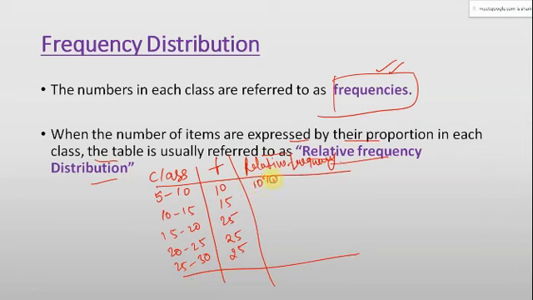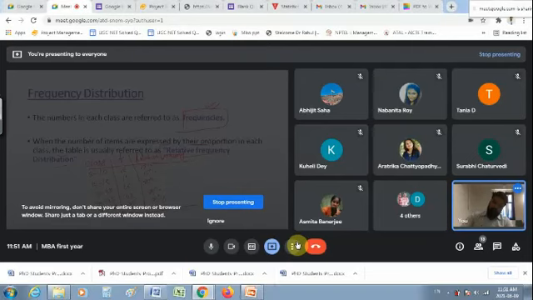This 10%, this 15%, 25%, 25%, and 25%. Can anyone tell me what I have done? For this third column, what have I done to prepare this?